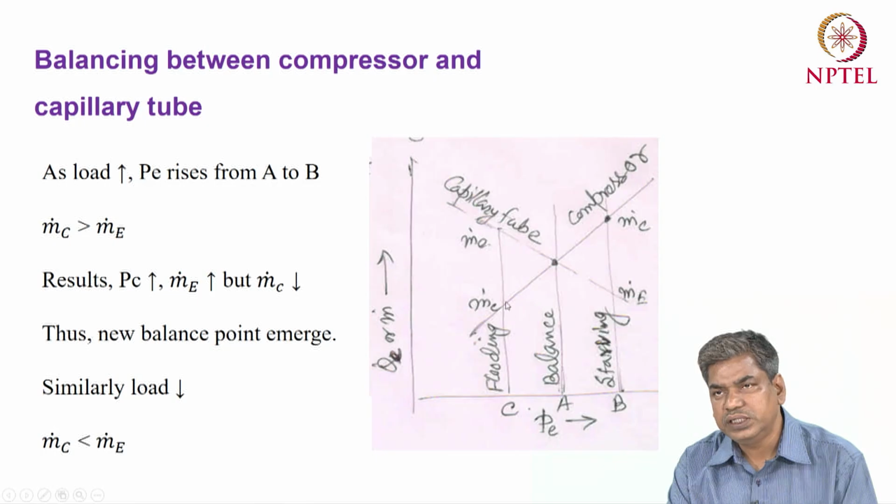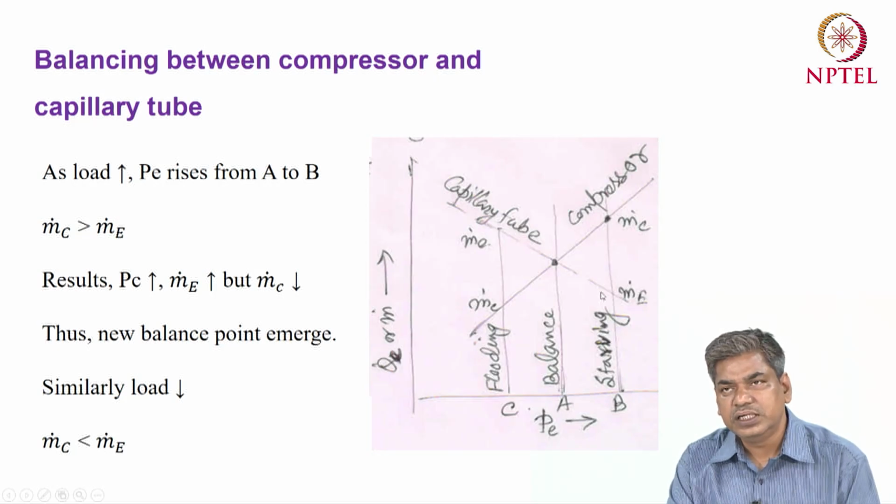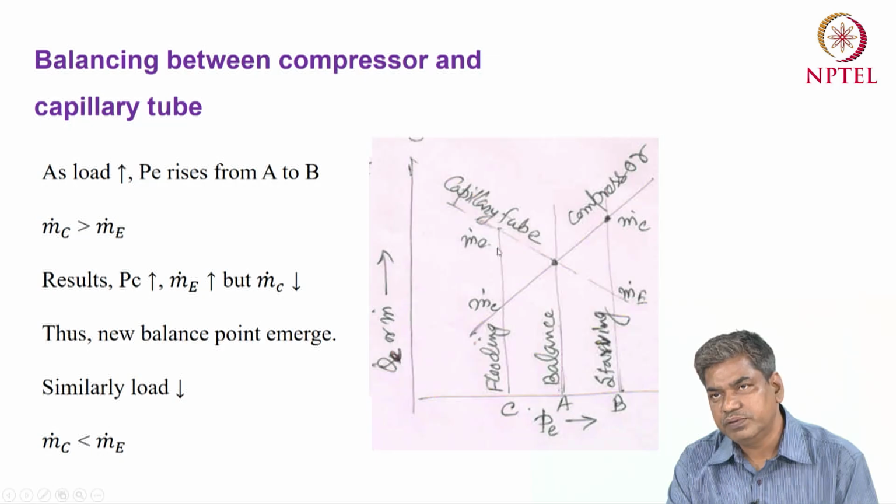So according to this line, we can see that as the evaporator pressure increases, the mass flow rate to the compressor will increase. Similarly, if you look at the mass flow rate to the expansion tube, as the evaporator temperature increases, that will decrease the pressure difference between the condenser and evaporator. As the pressure difference decreases, the mass flow rate to the capillary tube will also decrease.